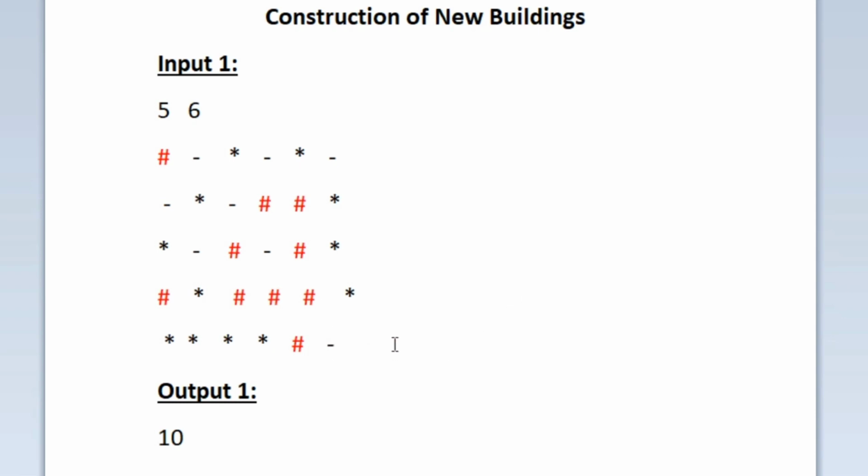So these are all the new buildings which we have built. Now we have to print the count of all these hashes. So that would be our output. Totally we have built 10 new buildings which are represented by hash. So in our output we print 10. This is how we get 10 as our output. Now let us see our logic.